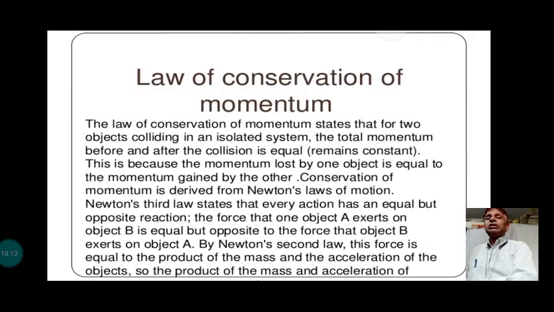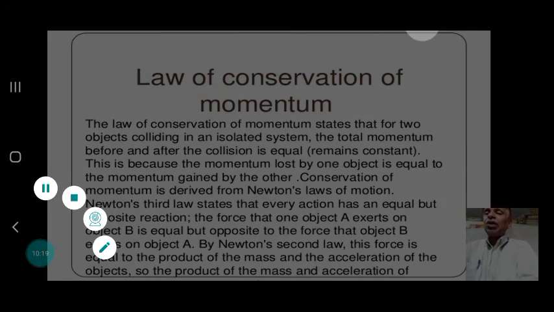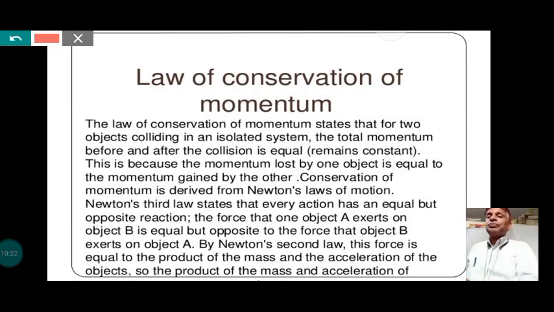Next, in detail, here is how the law of conservation of momentum is based on Newton's second law and third law of motion. The law of conservation of momentum states that for two objects colliding in an isolated system, the system should be isolated, meaning there is no external force involved, the total momentum before and after the collision is equal. That we have proved, it remains constant. This is because the momentum lost by one object is equal to the momentum gained by the other body. There is no change, so it is conserved. So it becomes a law of conservation.